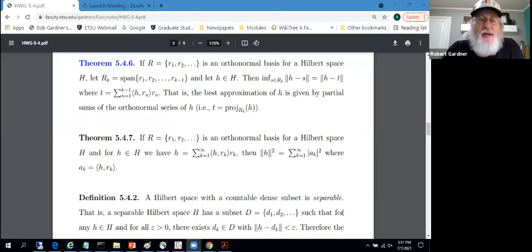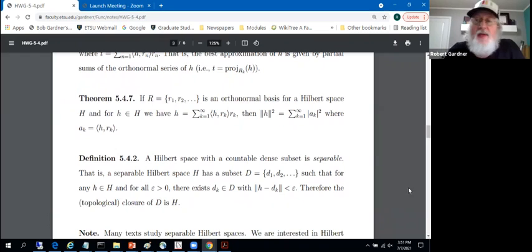Now to finish up 5.4, projections, Hilbert space isomorphisms, we'll pick up with the next result, Theorem 5.4.7, which says if the set R, consisting of vectors R1, R2, and so forth, is an orthonormal basis for a Hilbert space H, and for a vector h in H, we have h given by the representation sum from k equals 1 to infinity of the inner product of h with R sub k times vector R sub k. In other words, these are the coefficients in the representation of h with respect to this orthonormal basis.